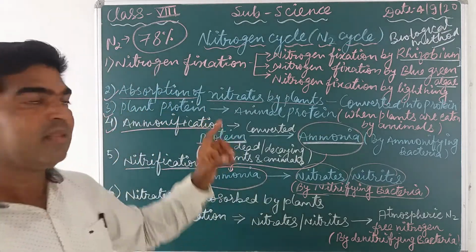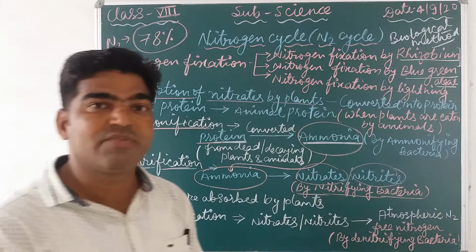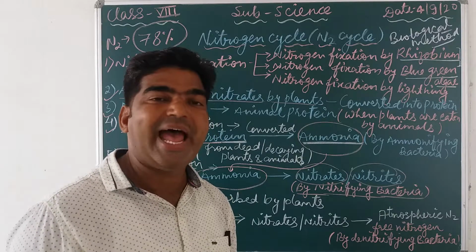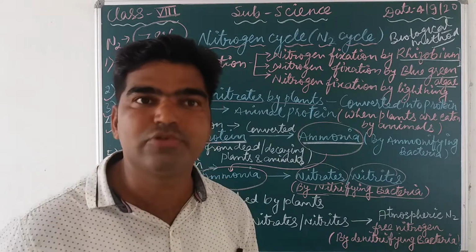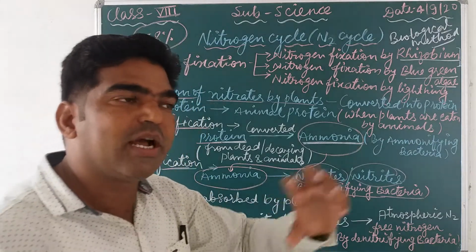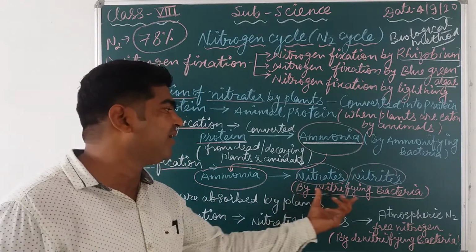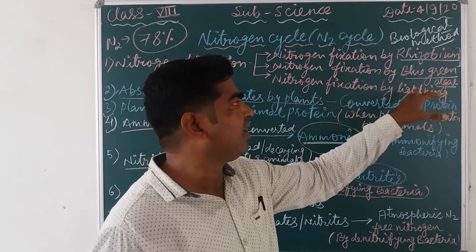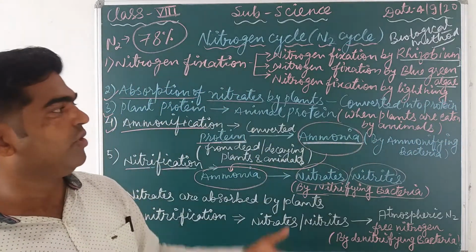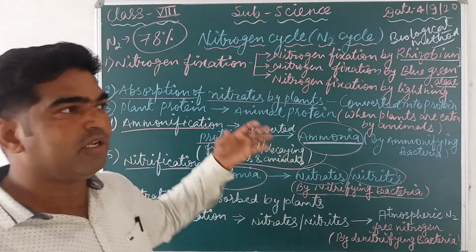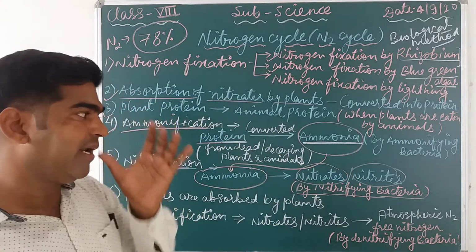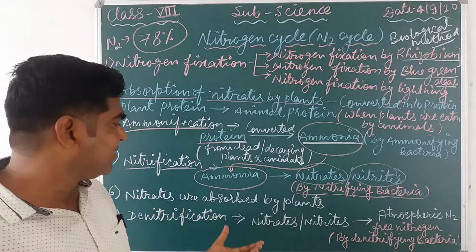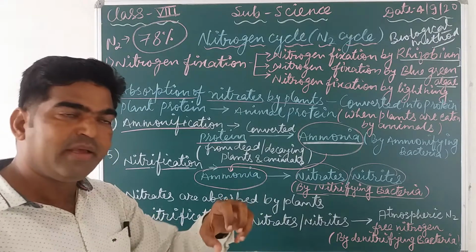Yes, the point is that whatever 78% of nitrogen, free atmospheric nitrogen, is present in the atmosphere in elemental form or N2 form, that is useless. यानी वो plant directly use नहीं कर सकते जब तक कि वो इस कंपाउंड में कन्वर्ट नहीं हो जाए, मीन्स नाइट्रेट और नाइट्राइट की फॉर्म में नहीं आ जाए. और ये सब काम करते कौन? राइजोबियम, ब्लू ग्रीन algae by the lightning. Then this changes into ammonia, or into protein, and protein again changes into ammonia, ammonia again changes into nitrate and nitrites. Then these nitrites and nitrates are utilized, absorbed, or taken by plants.